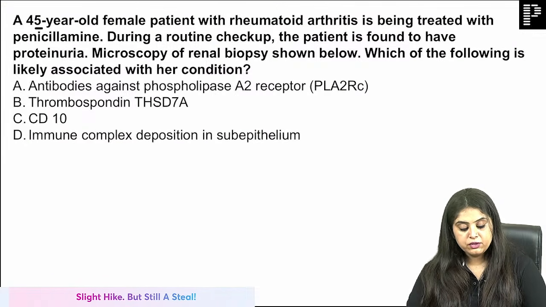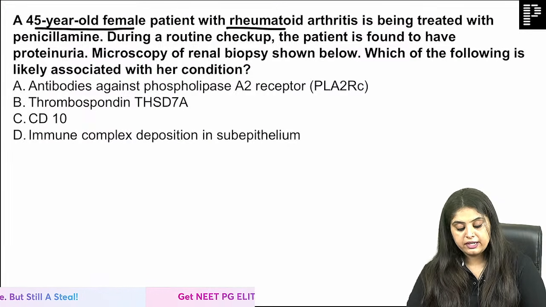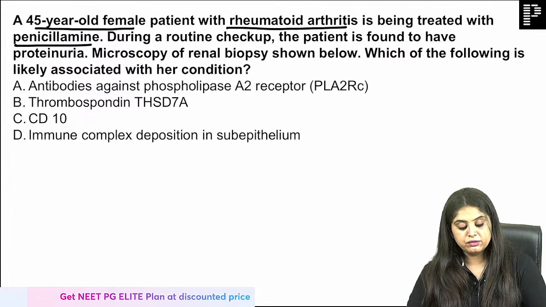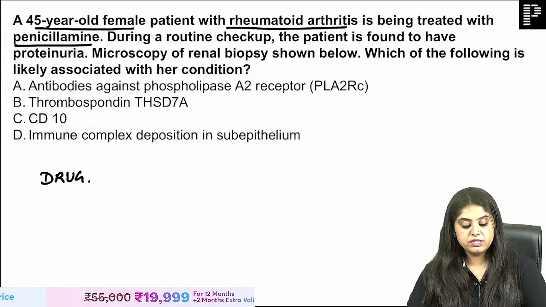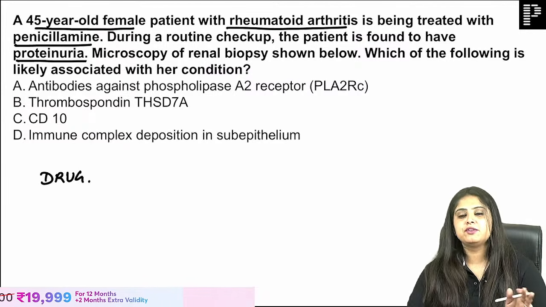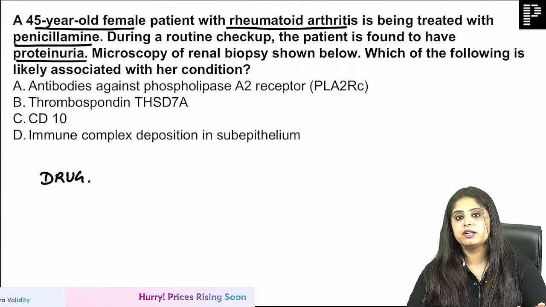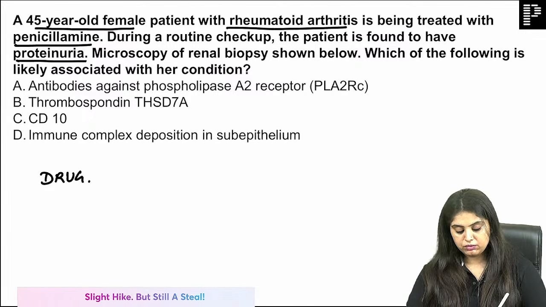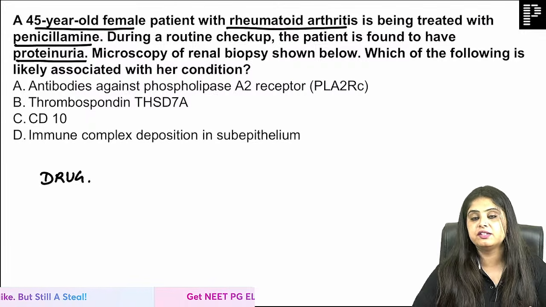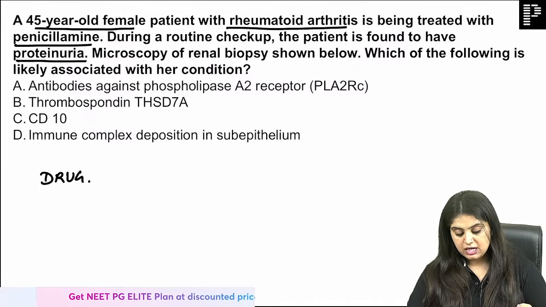There is a 45-year-old female patient with rheumatoid arthritis who is being treated with penicillamine. So there's a history of a drug. After a routine checkup, the patient is found to have proteinuria. They've not mentioned massive or mild, but let's assume it is nephrotic, because if they mention proteinuria, it must be significant, I'm assuming. Microscopy is shown below, which, again, always happens in every session.